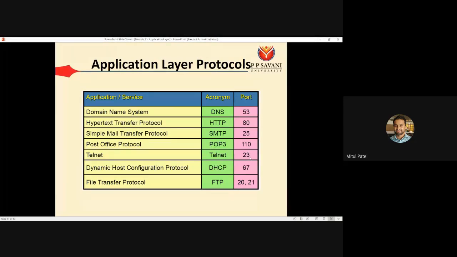Telnet is using the port number 23. DHCP, Dynamic Host Configuration Protocol, is using the port number 67, and the FTP, File Transfer Protocol, is using the port number 20 and 21. So we have to learn all these protocols in detail.